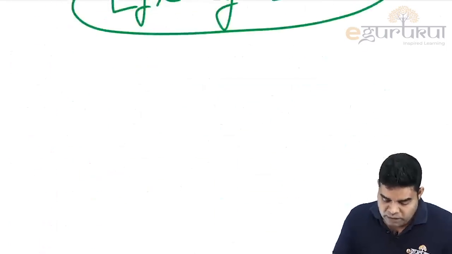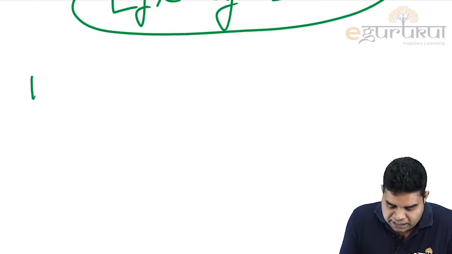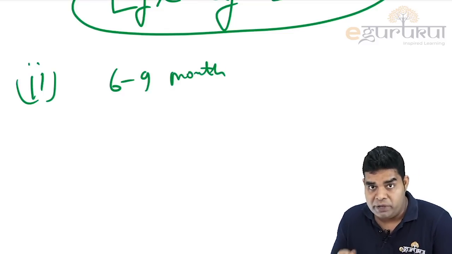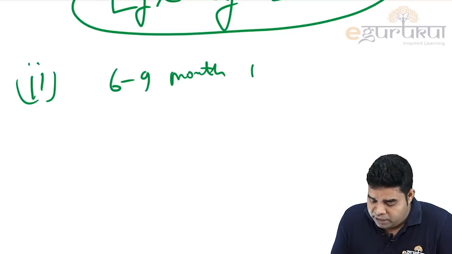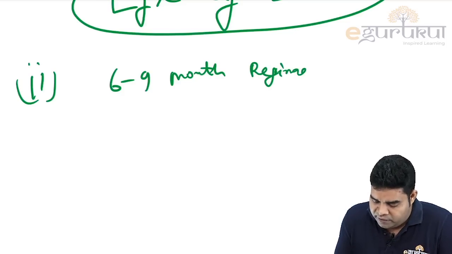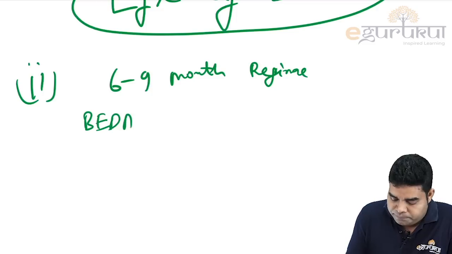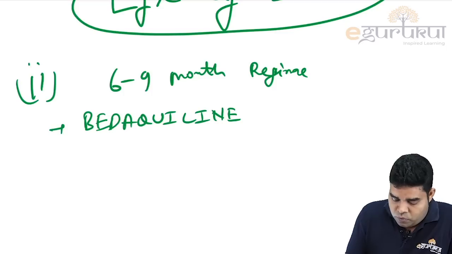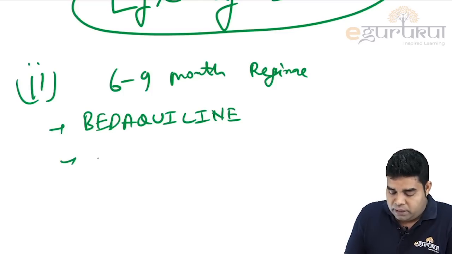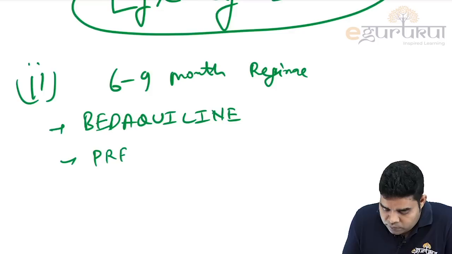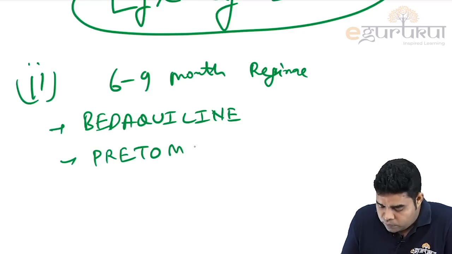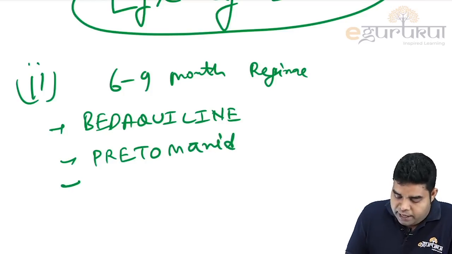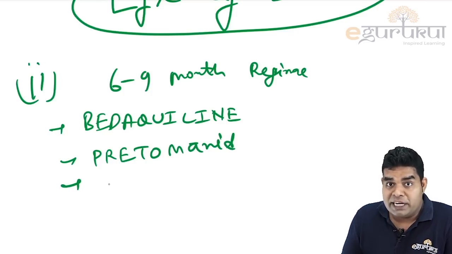So in the 6 to 9 month regime, the second one, the 6 to 9 month shorter MDR, we are giving bedaquiline, pretomanid and, last one, linezolid.